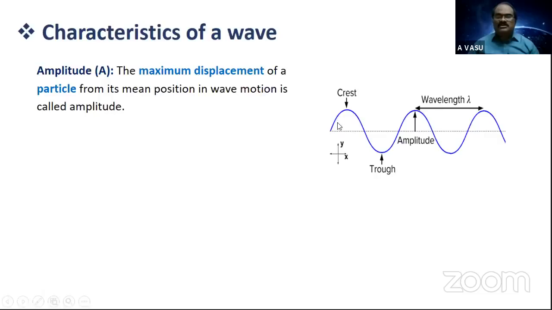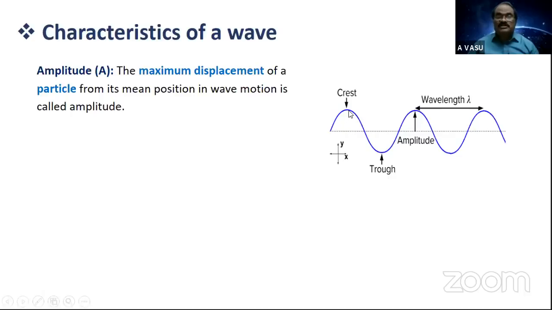And these displacements are different for different particles at that instant only. And at a particular point, the displacement becomes maximum. This maximum displacement of the vibrating particle at a given instant is called the amplitude of the wave. This is called displacement amplitude.